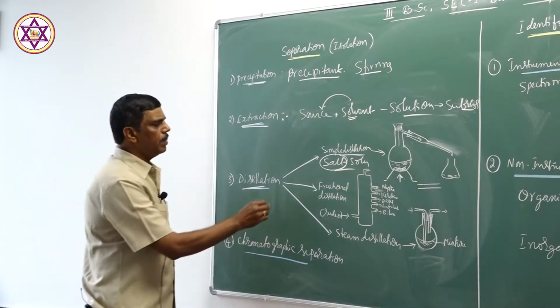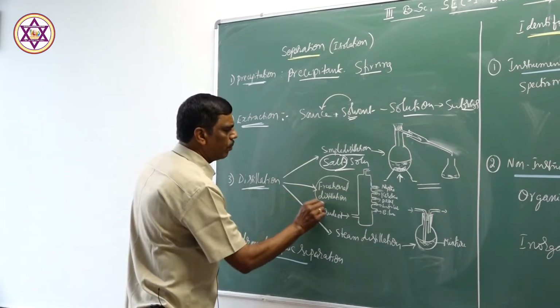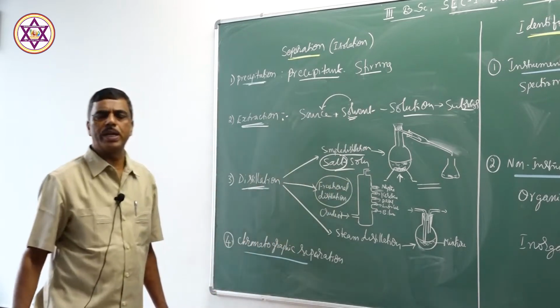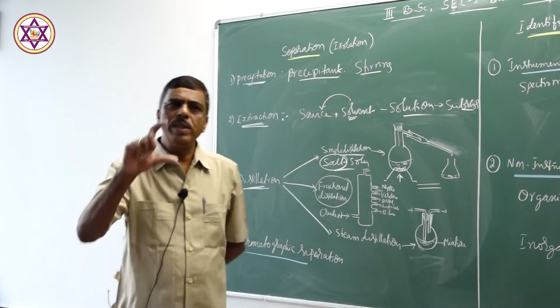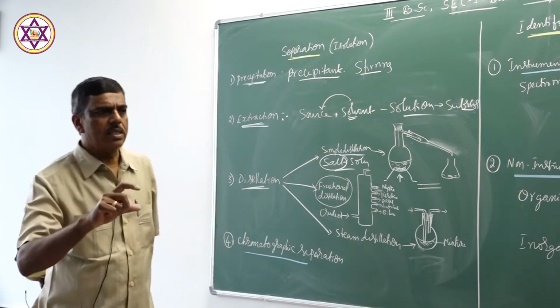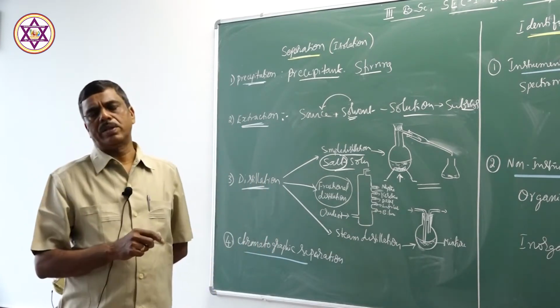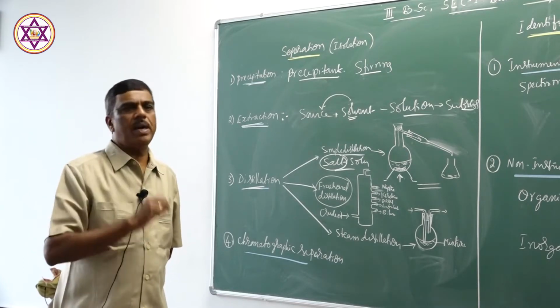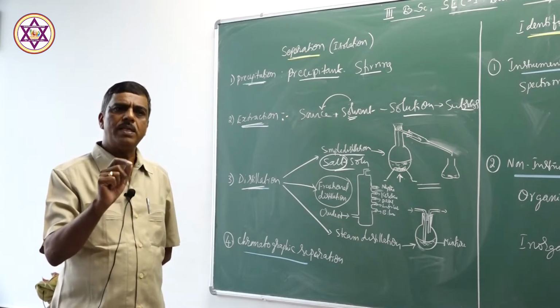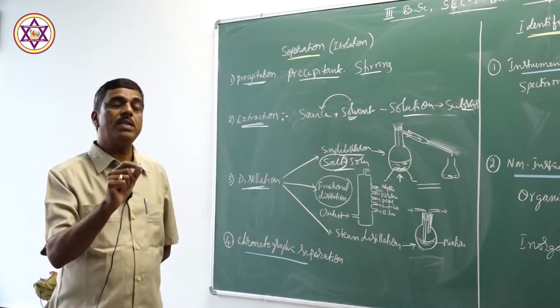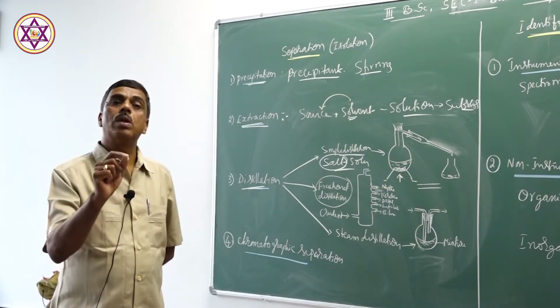There is another type of distillation, that is fractional distillation, industrially very important. When the substance contains a number of components having different boiling points, to separate those components in the mixture, fractional distillation is the suitable method.